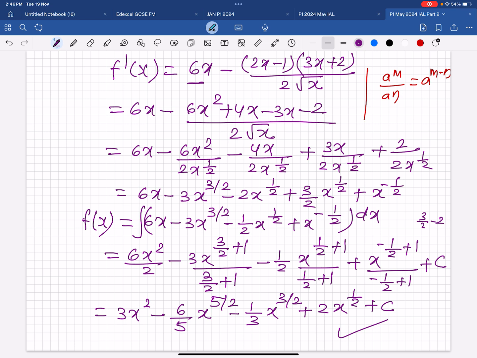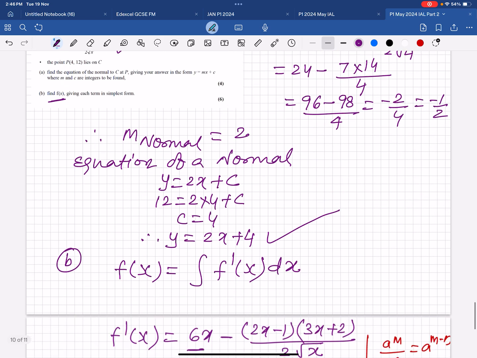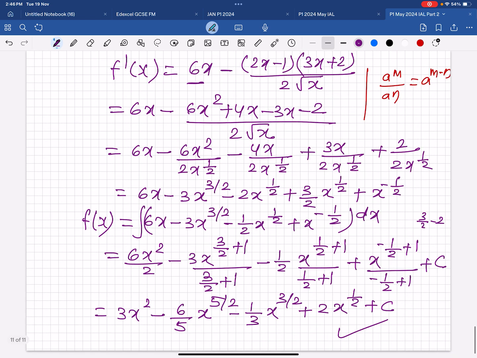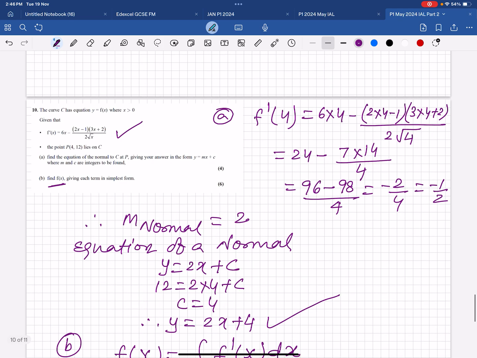Now question number 10. And now you have to find the c value also. Yes, this is not completed. And this is a curve basically, and that passes through 4, 12.